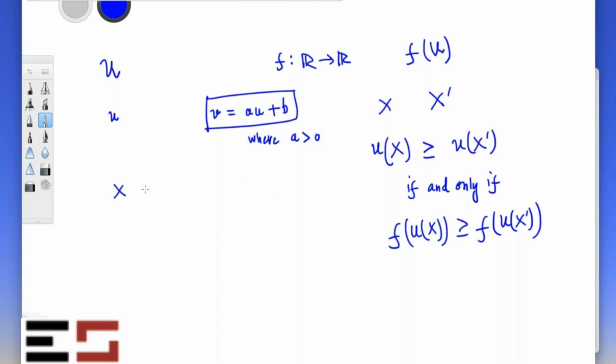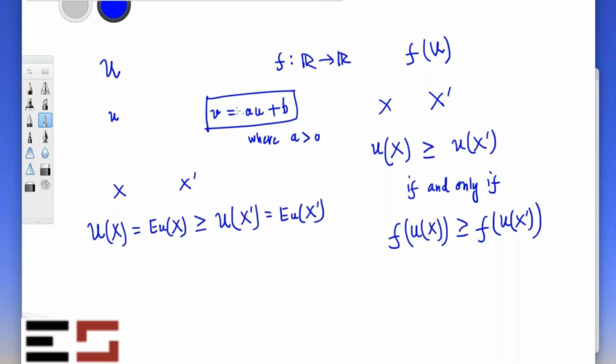Suppose you are comparing x and x prime. What is the capital U of x? It is the expected utility of x, and suppose it is greater than or equal to capital U of x prime, which is the expected utility of x prime.